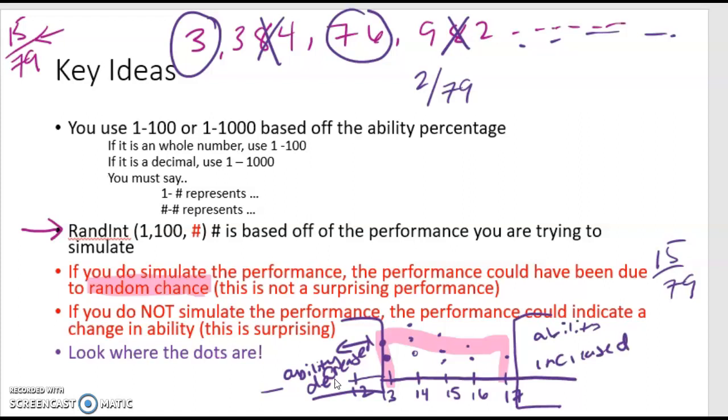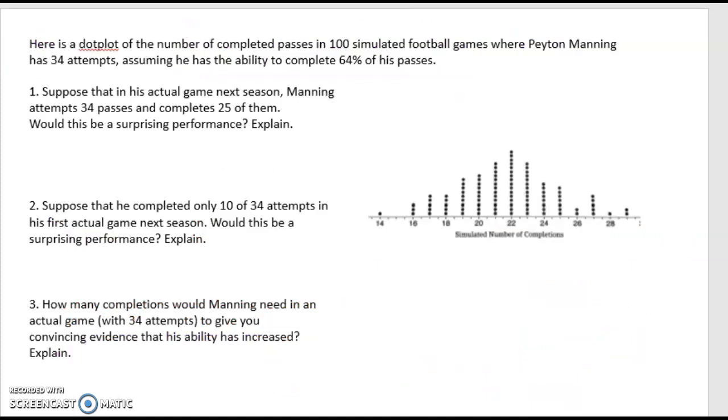So you're kind of looking at the dots and you're saying, what happened when I simulated it? So here's a couple questions that we could look at. Here's a dot plot of Peyton Manning. When he had the ability, that means in the regular season, he completed 64% of his passes. And we attempted 34 to see how many completions he had within that 34.